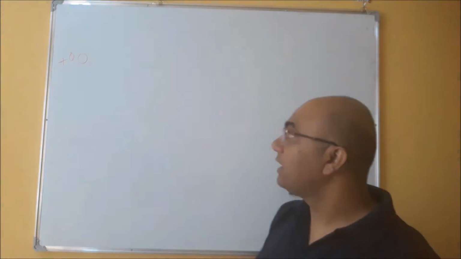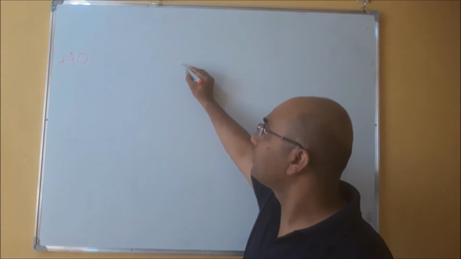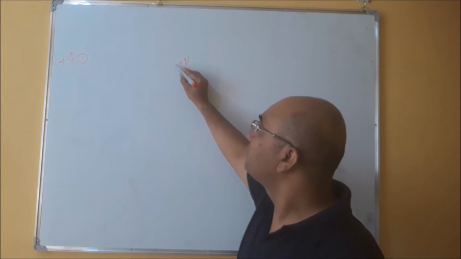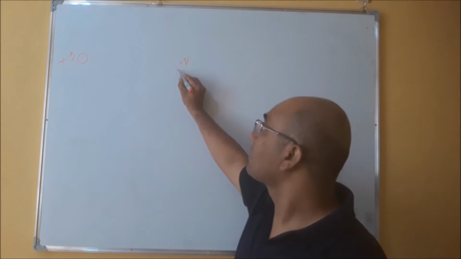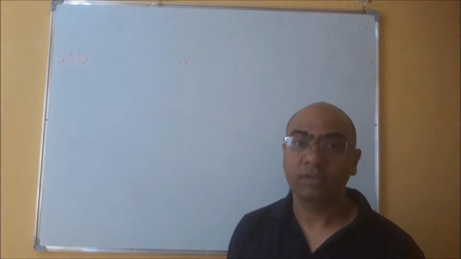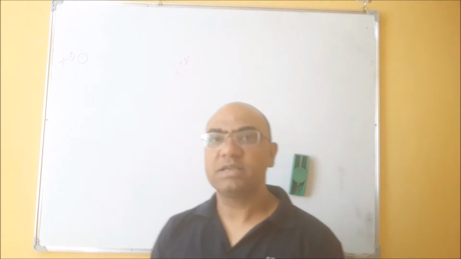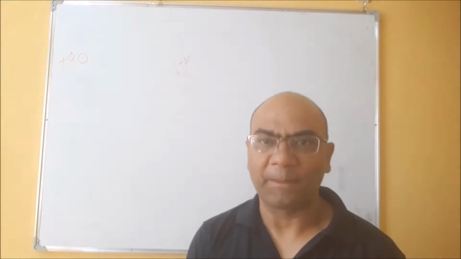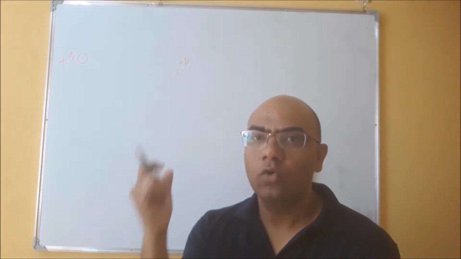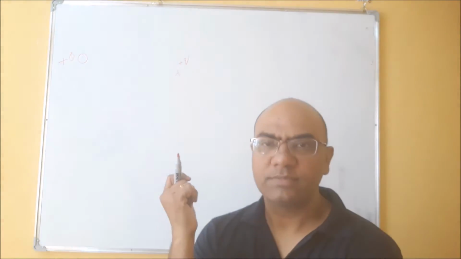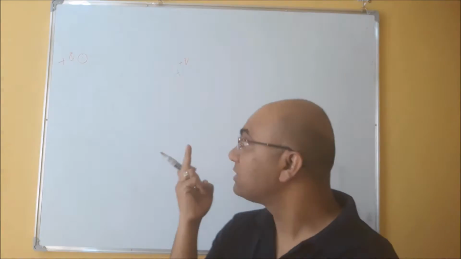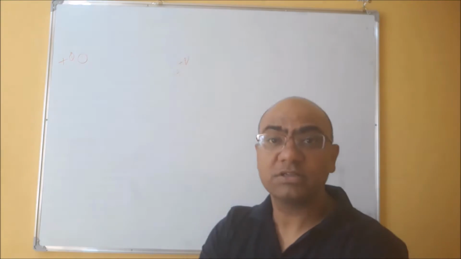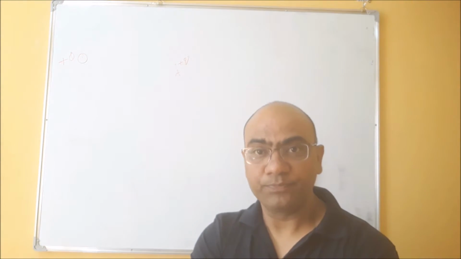Now suppose a charge particle, plus q, is placed at some point A. This is a positively charged particle, so it will experience a repulsion force due to this capital plus Q.